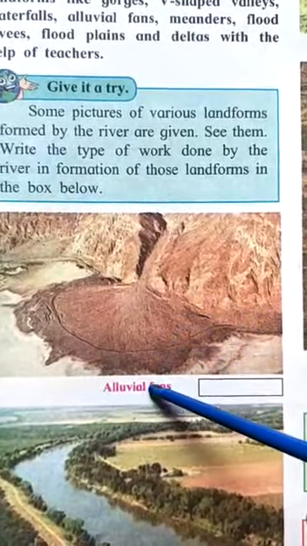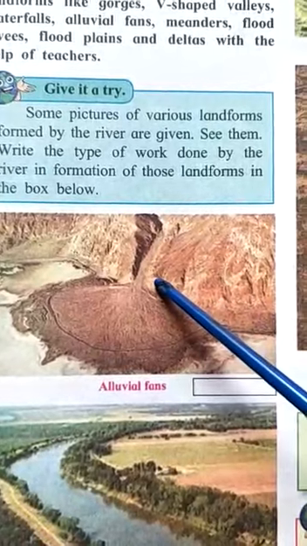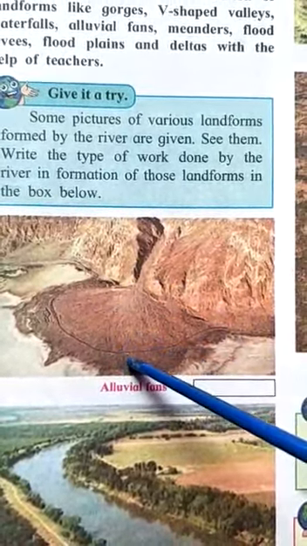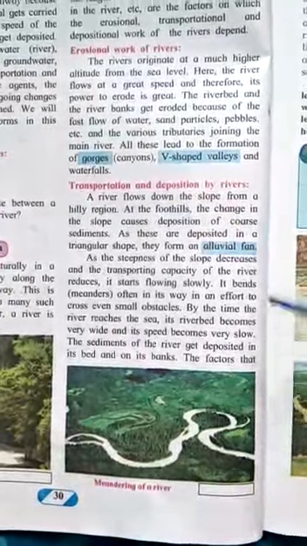Now alluvial means fertile. So the rivers carry very fine particles of soil. This soil is very fertile, so it is known as alluvial. So hope you all understood what is an alluvial fan.